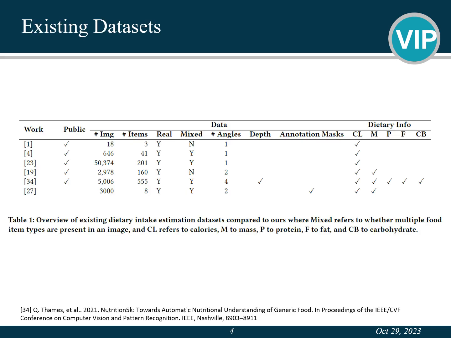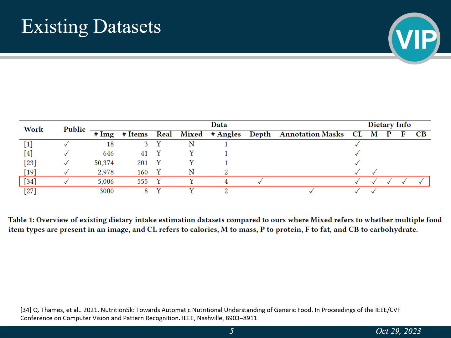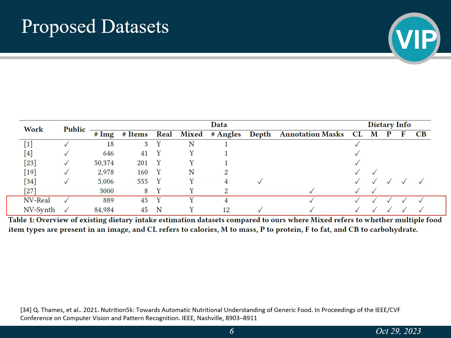Before we dive into our dataset and experiments, we would like to share a summary of existing datasets. As you can see, none of the existing datasets provides comprehensive labels, modalities, and nutrition information. The only near-perfect Nutrition5K dataset does not provide annotation masks for individual items on the plate, making nutrition estimation on a per-item basis very difficult. In this paper, we present the NVReal and NVSynth datasets to address this issue.